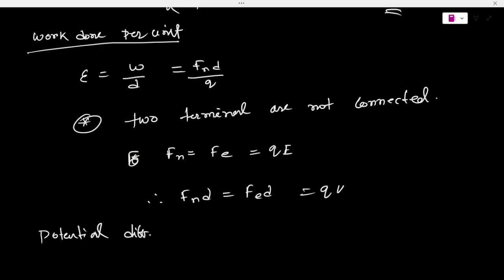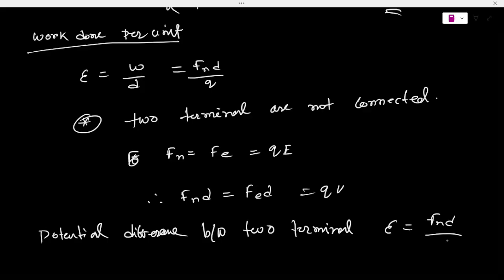Potential difference between two terminals. The potential difference between two terminals will be epsilon equal to work done divided by Q. So W is equal to QV divided by Q, so it will be V. So it is clear.